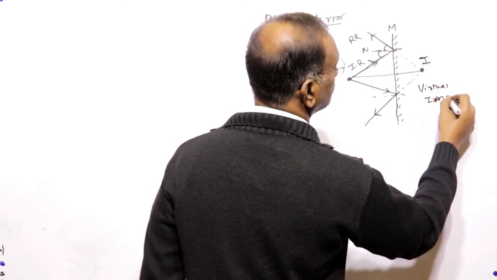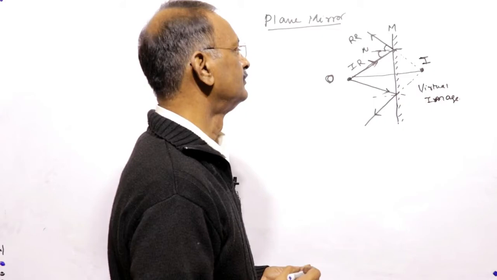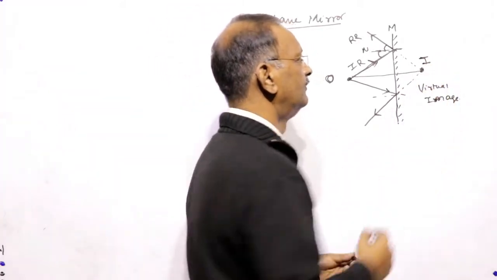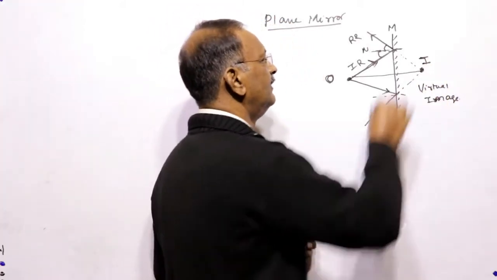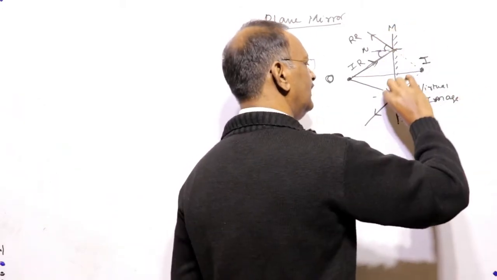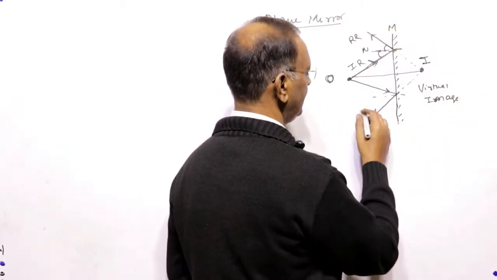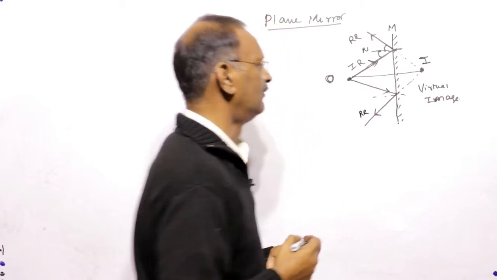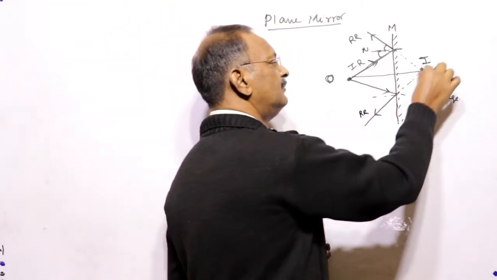Why is it a virtual image? This is the point where, when the reflected ray is produced backward, it appears to diverge from a point.